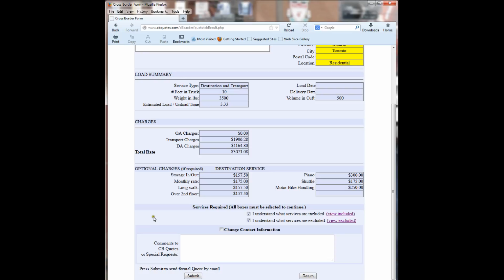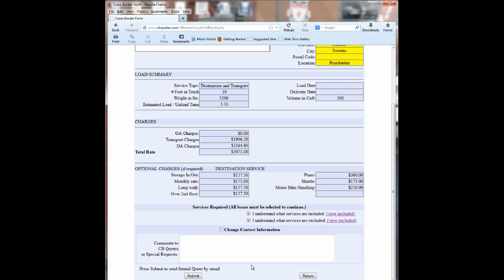Once more, you can in fact print this page or submit this to yourself via the email that you registered. And that is it. It's a very, very simple and very, very fast system. It takes a little while for me to show you this, but once you've got the hang of it, you'll get a quote out of this system within about 30 seconds.